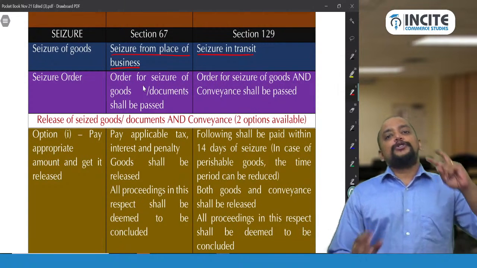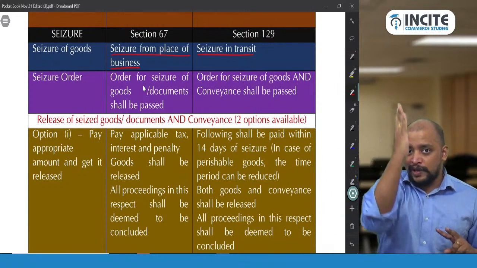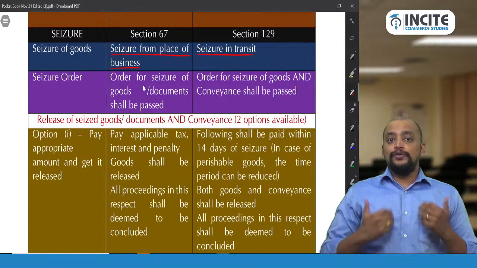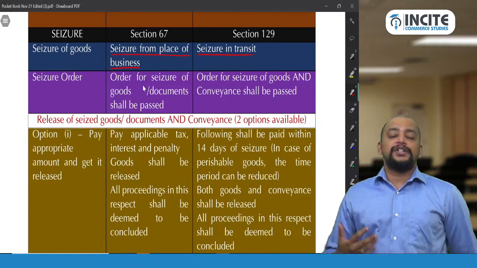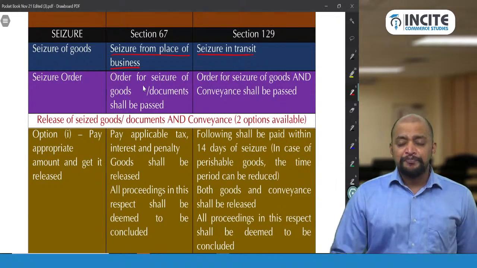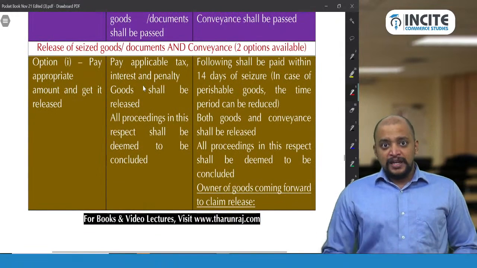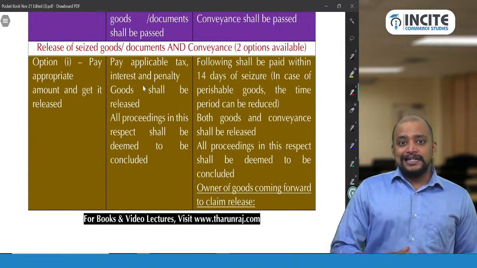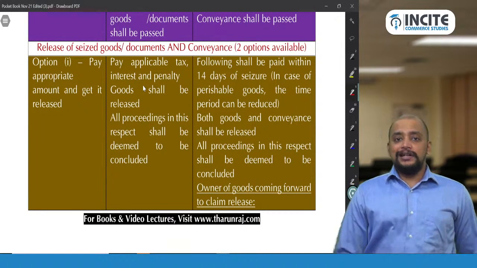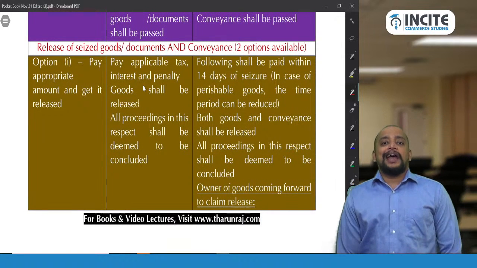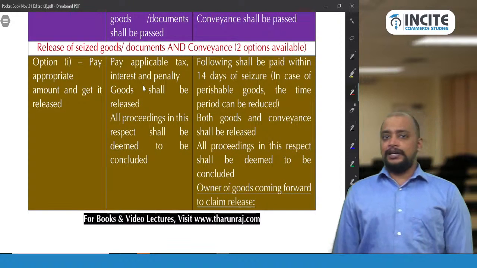Now there are two options which are given. We are still in situation 1. Who will give two options? Department will give two options. What are the two options? Option number 1. You can pay the tax, penalty and the goods will be released. You can pay the appropriate tax and penalty, the goods will be released.